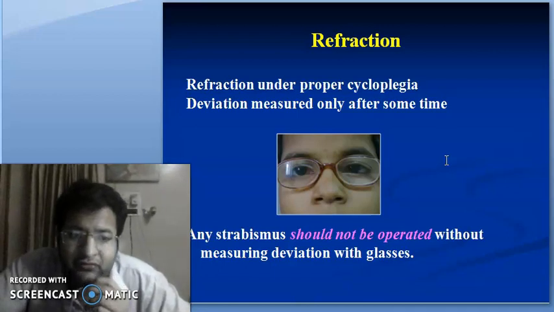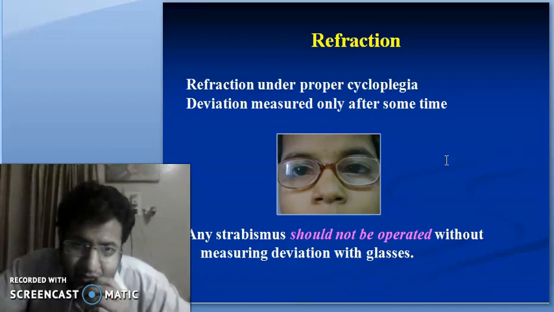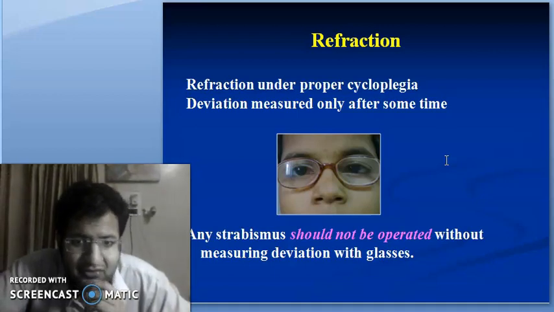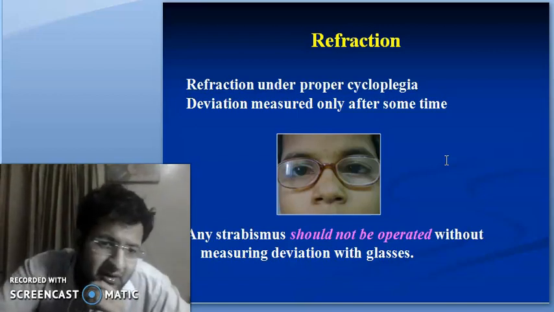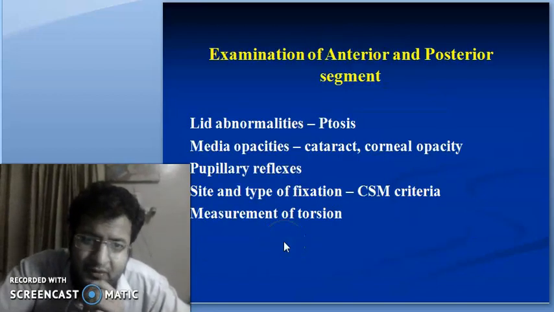Refraction of the patient, especially children, has to be done under proper cycloplegia, and objective refraction has to be relied on rather than subjective refraction, especially in children. And deviation is measured only after some time of correction of the refractive error. Any strabismus should not be operated without measuring the deviation with the glasses. This is the rule. We have to always refract first. If after refraction there is still a strabismus remaining, then only we should operate, otherwise we should not operate.